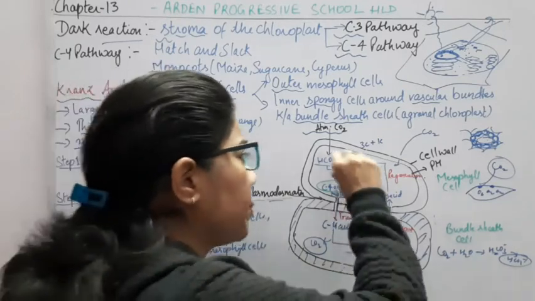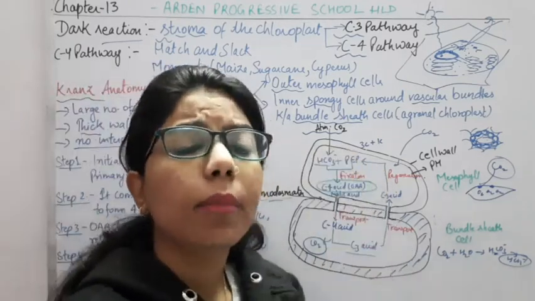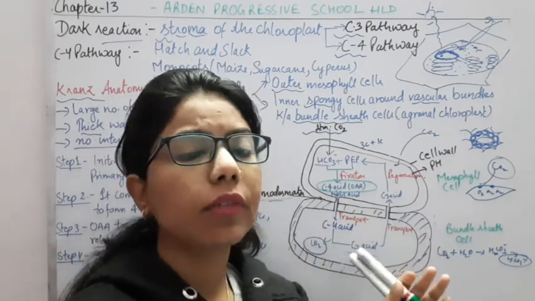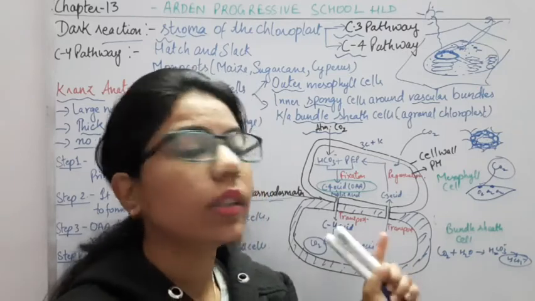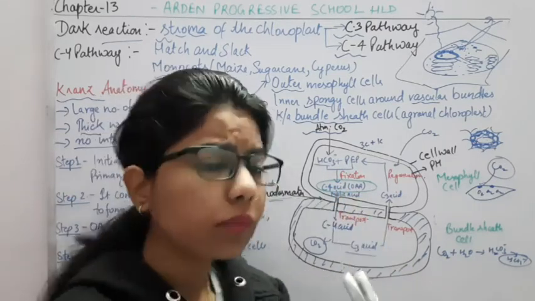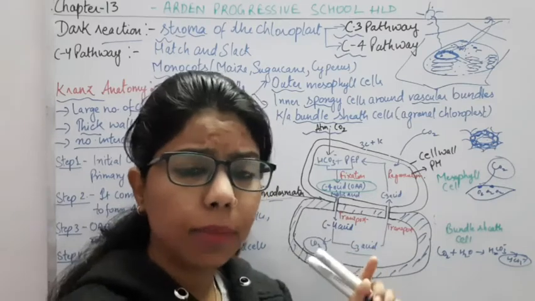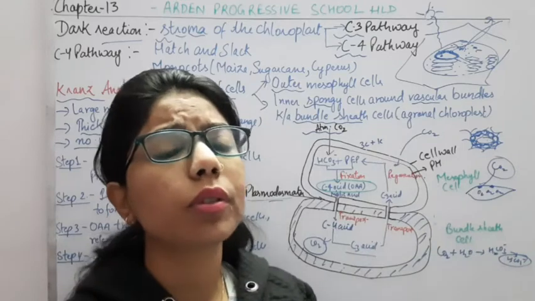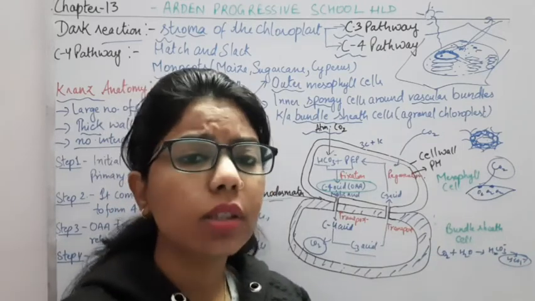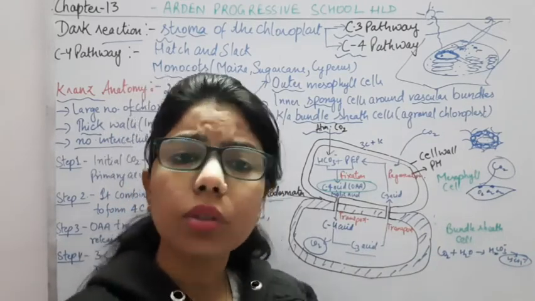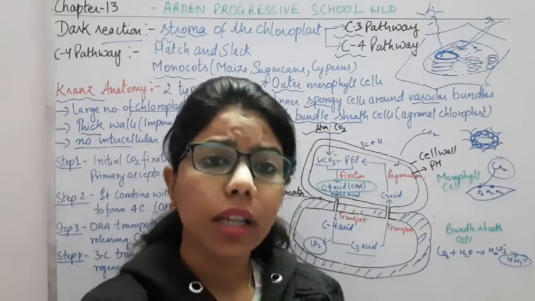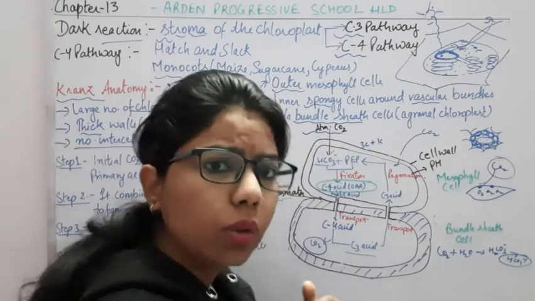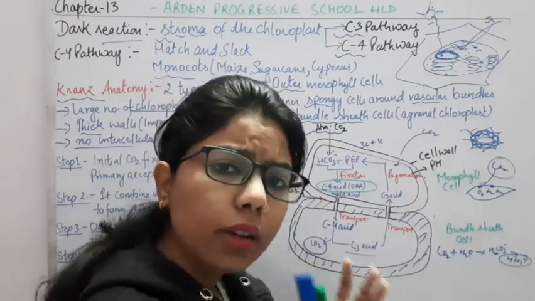Now this particular step happens in the presence of some enzyme. If you recall the earlier C3 pathway, it happens in the presence of the Rubisco enzyme. Rubisco was the primary acceptor of CO2, taking the CO2 from outside. With the help of Rubisco, they are changing it. Rubisco is important for what? For carboxylation, or we can say oxygenation. It means that it can use both CO2 as well as O2 for the fixation.